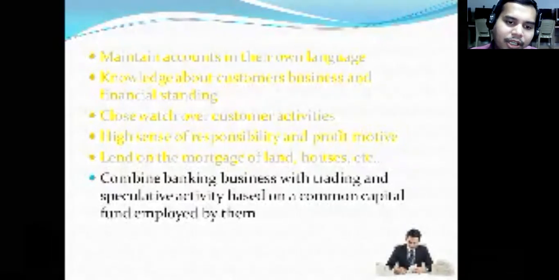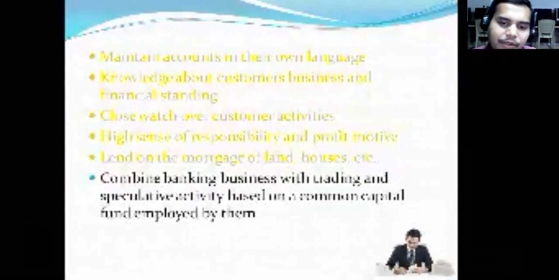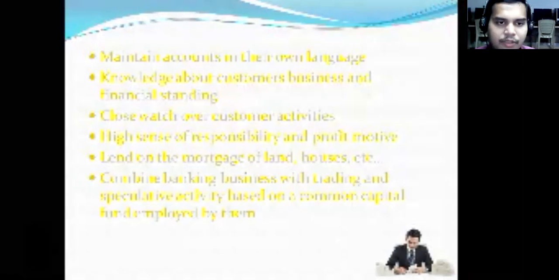They do not do any other activities. They just do purchase of shares and sale of shares daily. So these people also combine banking business as well as trade business with speculative activity. Okay, these are the secondary characteristics of indigenous bankers.